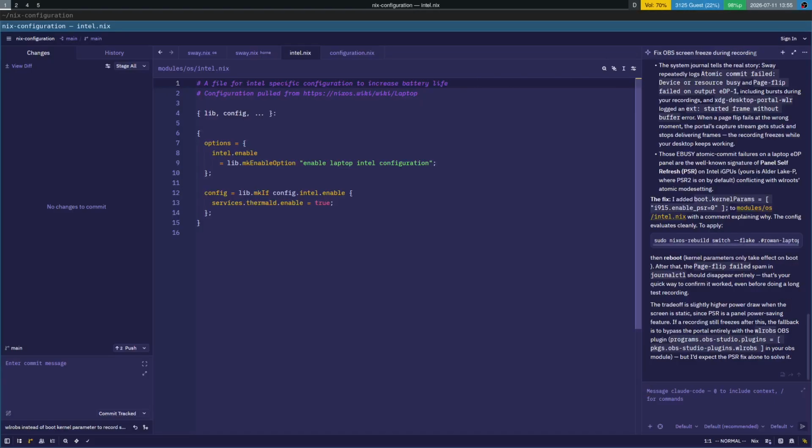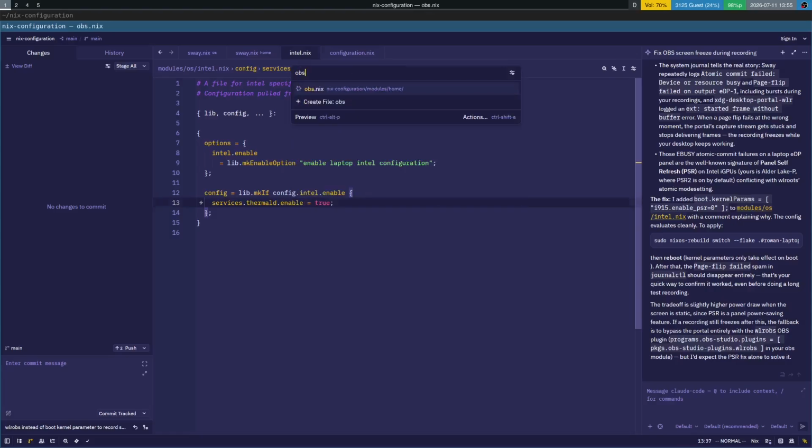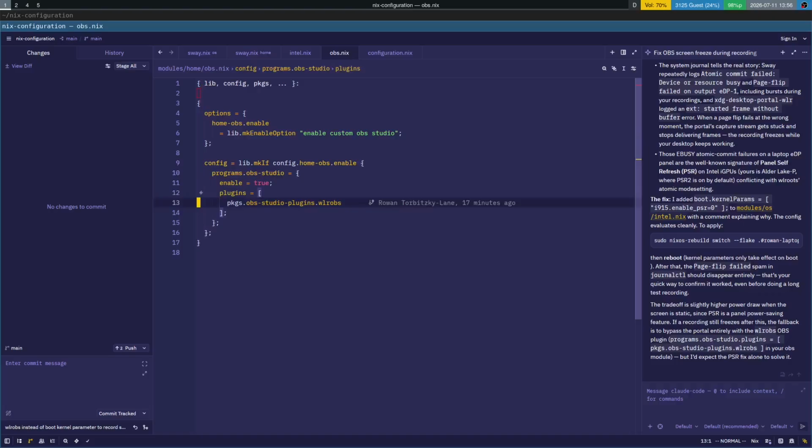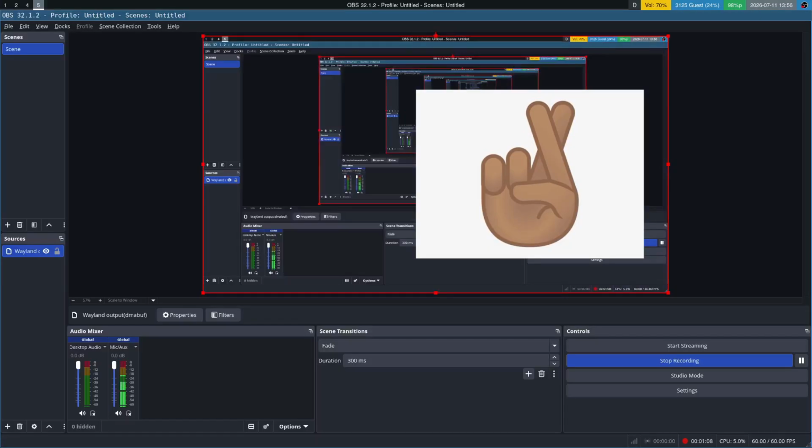It just said do this, which actually ended up working, and this line would have gone right here, but I decided not to. Instead I went into OBS Nix right here, and you can just install this plugin. So I installed the plugin, and now allegedly it should be working just fine.